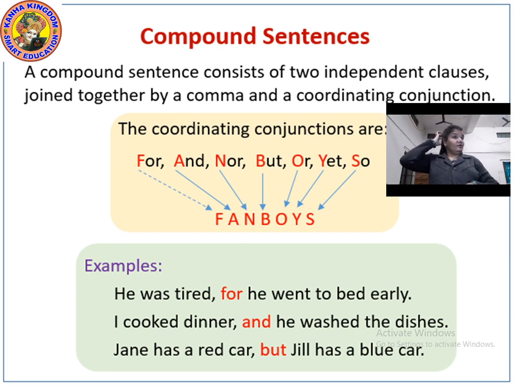Okay, what is fanboys? Understood? F for for, A for and, N for nor, B for but, O for or, Y for yet, and S for so. I hope now you understood what is fanboys.